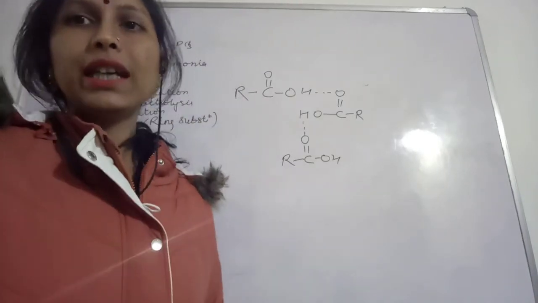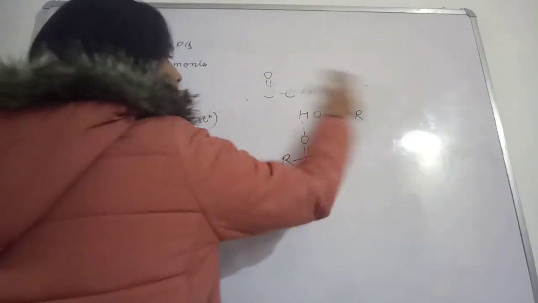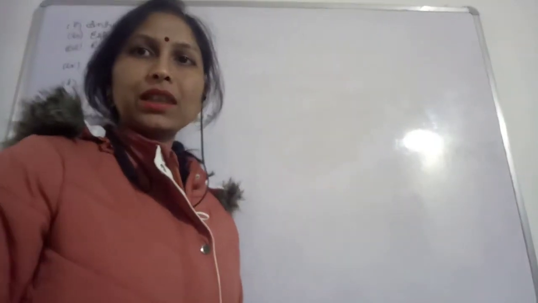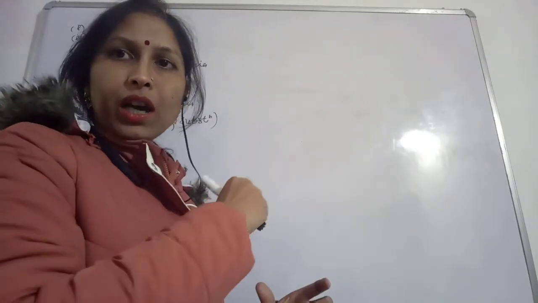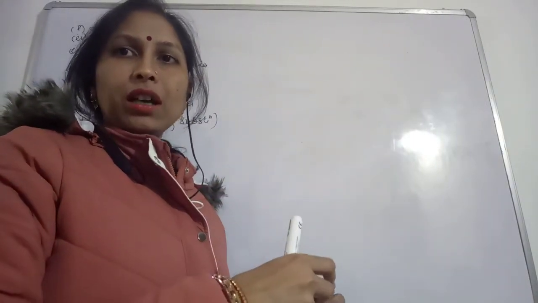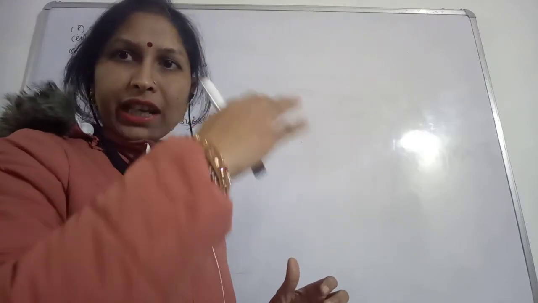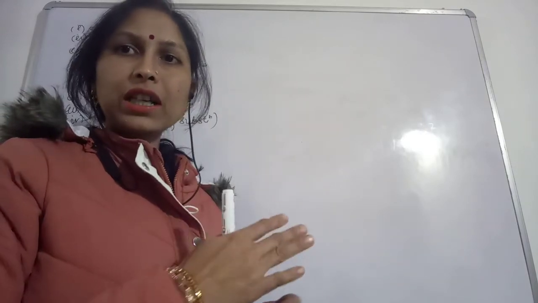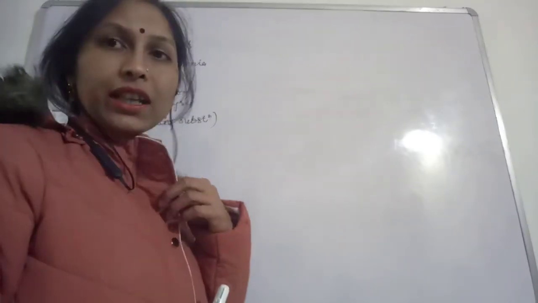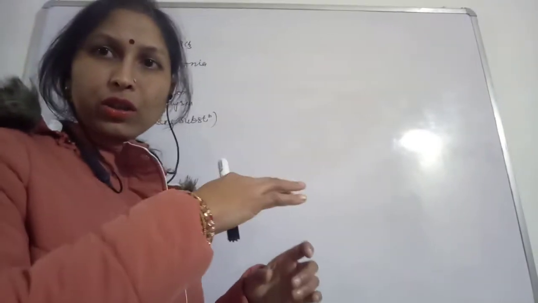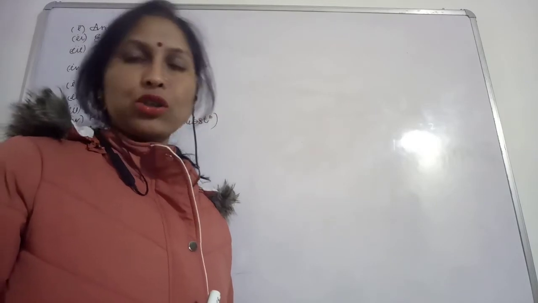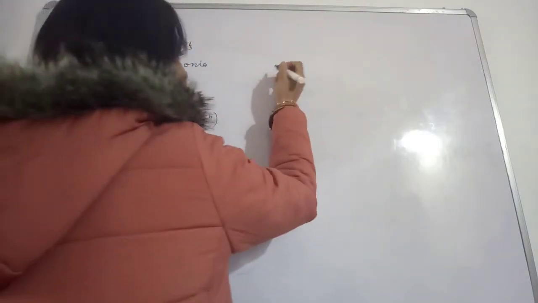Now this was about the physical properties, and also very important is the acidic strength. Let's talk about the acidic strength. You may see a comparison in the question paper, where you will be asked to arrange compounds on the basis of their acidic strength in increasing or decreasing order. For that, you should have a clear-cut idea about acidic strength. What factors govern it, what factors is acidic strength dependent on? Let's talk about it.